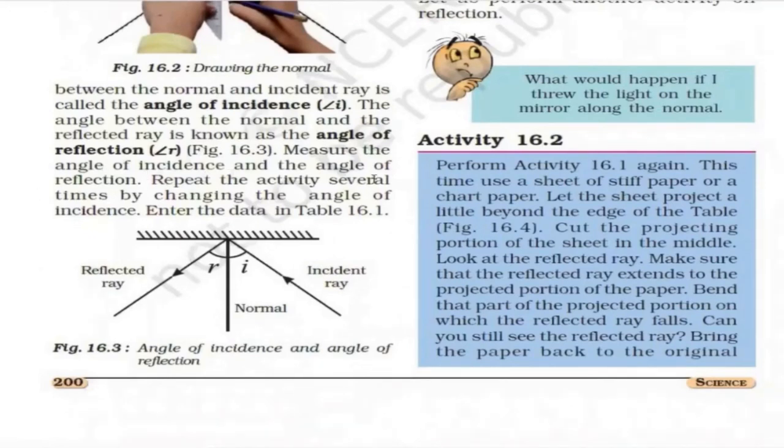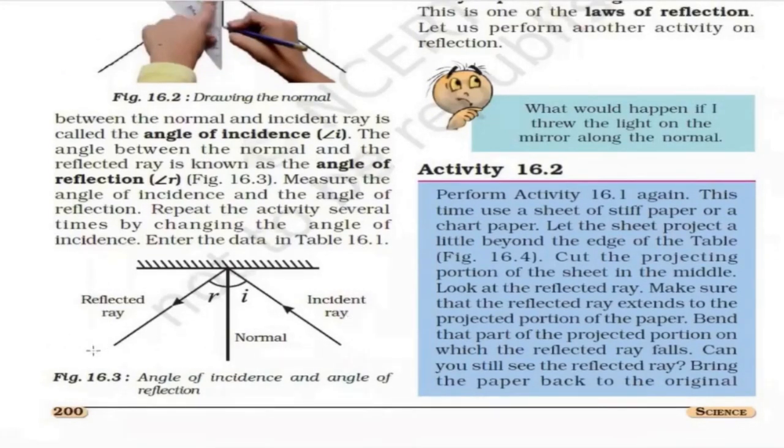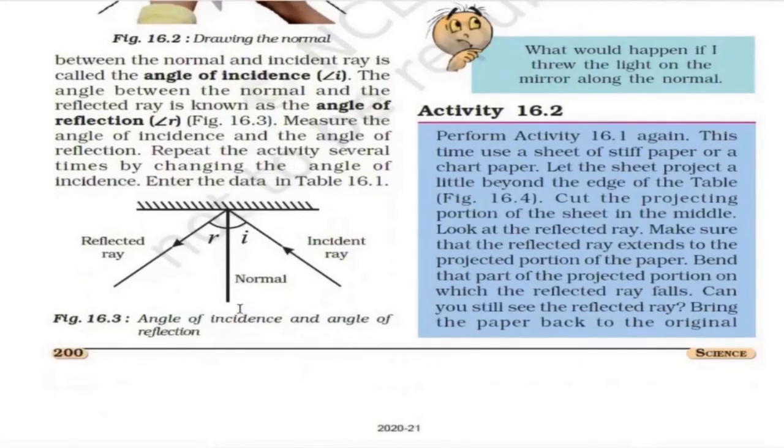Measure the angle of incidence and the angle of reflection. Repeat the activity several times by changing the angle of incidence. Enter the data in table 16.1. So it has given an activity to measure the angle of incidence and the angle of reflection. Repeat the activity several times by changing the angle of incidence, measure the angle of reflection, and put it in a table.